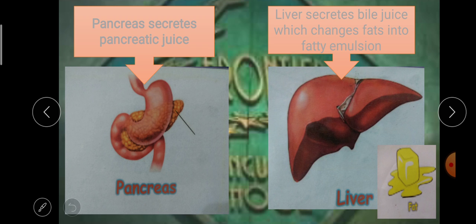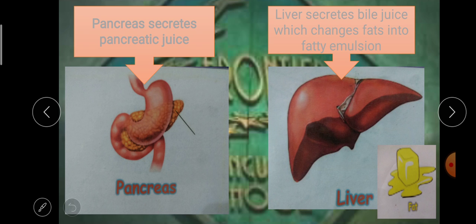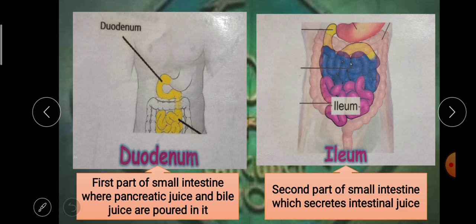And the pancreas secretes pancreatic juice. The liver secretes bile juice. Where does the liver secrete bile juice? In the duodenum. The duodenum is the first part of the small intestine where the liver secretes bile juice and the pancreas secretes pancreatic juice.